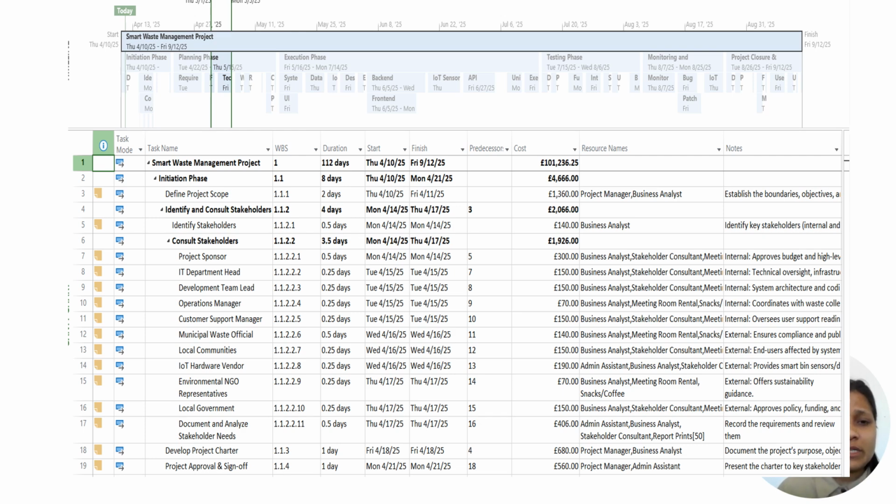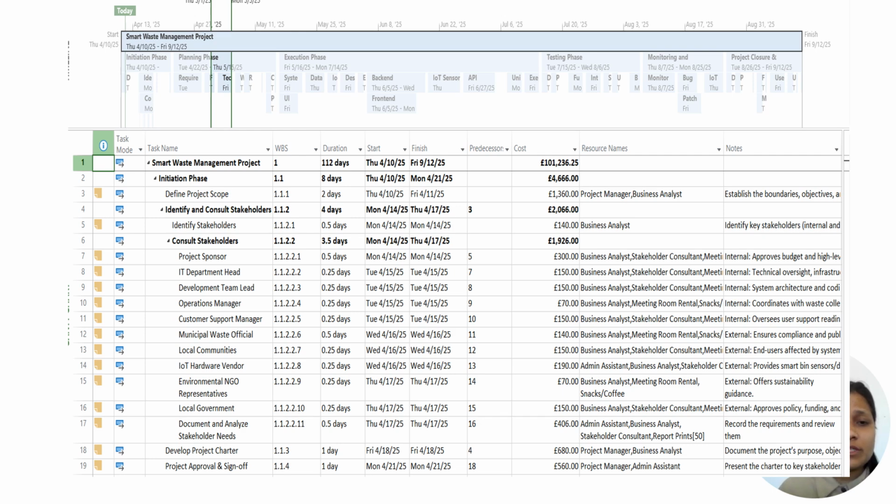There are also the tasks and subtasks mentioned. The main task is Smart Waste Management Project, which is also the title of this project, and the WBS of this project is level 1. Duration for this project is 112 days. It starts on 10th of April 2025 and finishes on 12th of September 2025. The cost for this project is 101,236.25.